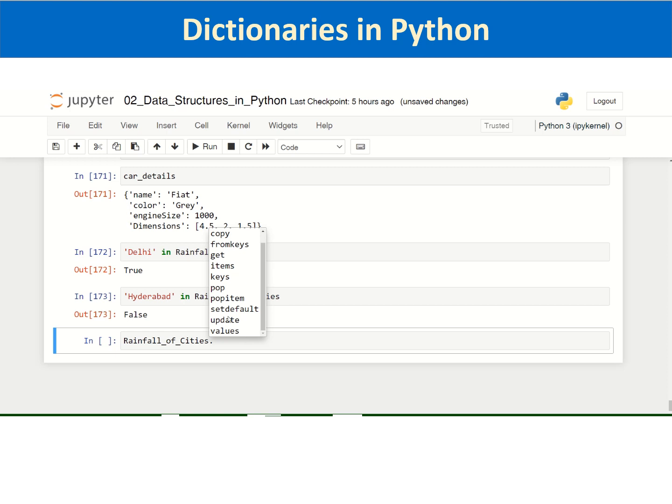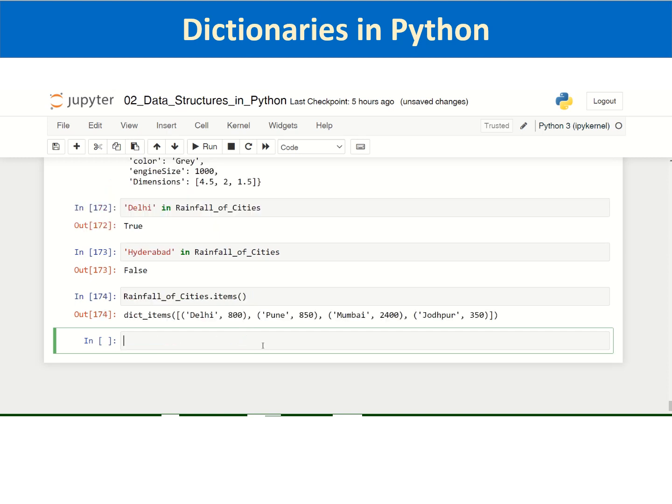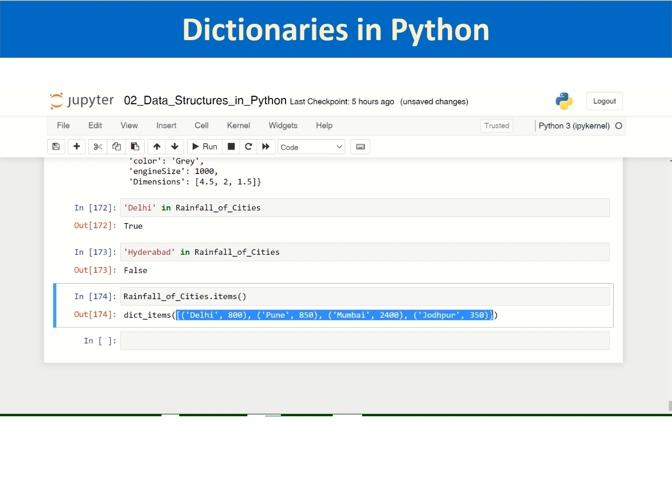We will see the method items, which will return a separate data type which is not a tuple. If you see, it is like a list of tuples, but it is not actually a list.